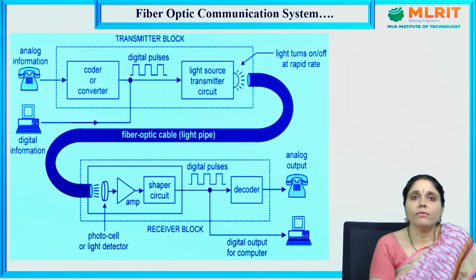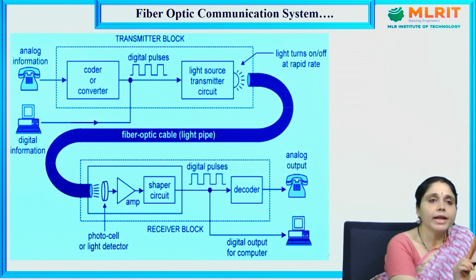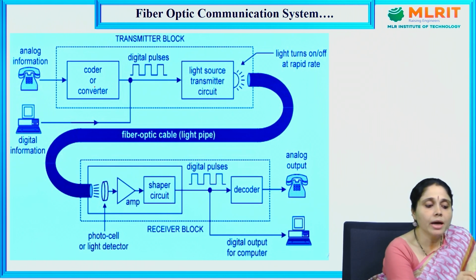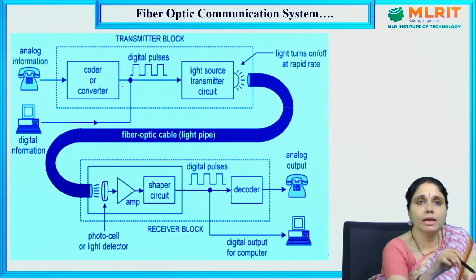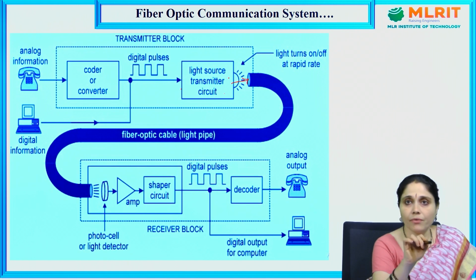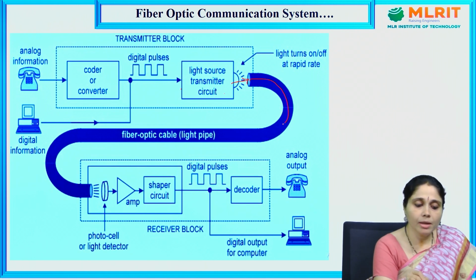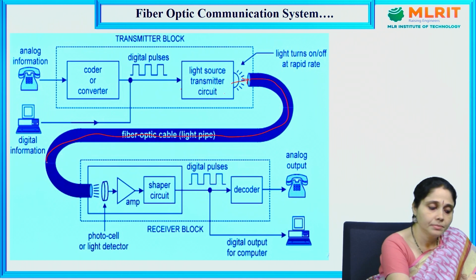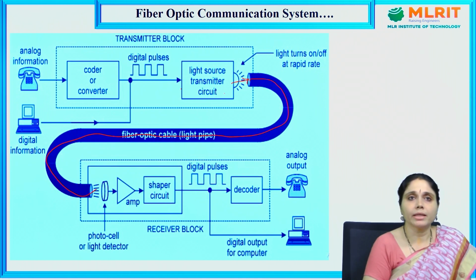This is the entire optical fiber communication system, where the analog information is transmitted, and the coder or converter receives the information and converts it into digital pulses. Then afterwards, the digital pulses are fed to the light source transmitter circuit. This transmitter circuit is going to send the signals in the form of light through the optical fiber cable like this.